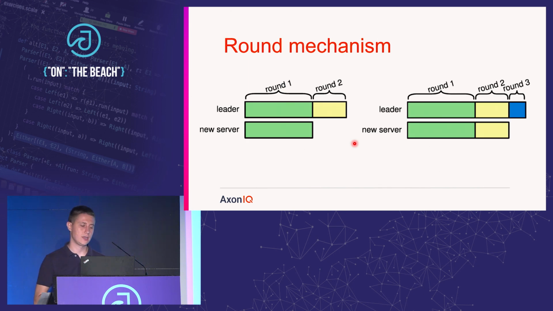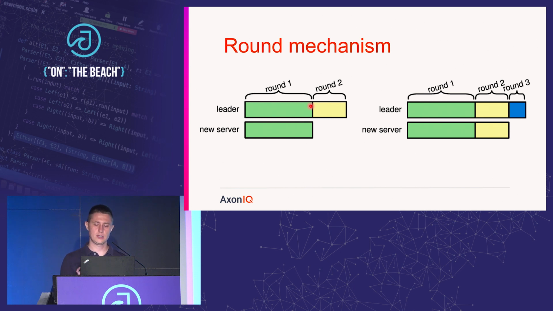Installing a snapshot can take quite a big amount of time, as I said. So we want to detect that. We want to be sure that we do not add slow followers to the cluster. How are we going to do that? We are going to use a round mechanism. When a new node joins the cluster, it will start installing a snapshot from event zero to the current event that is present in the leader, and we will measure the time required.